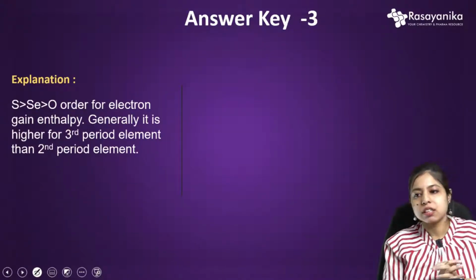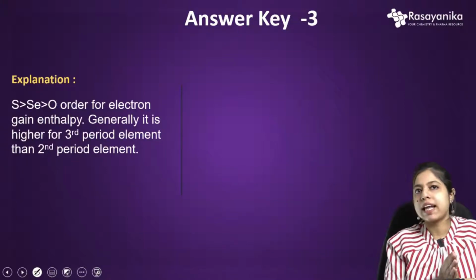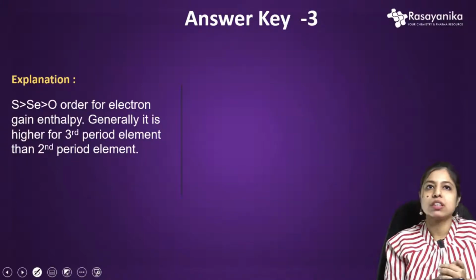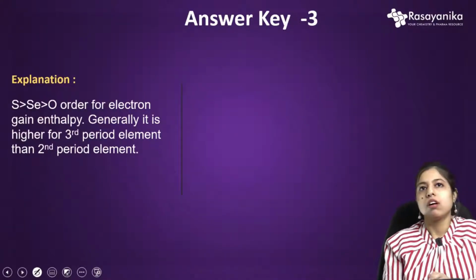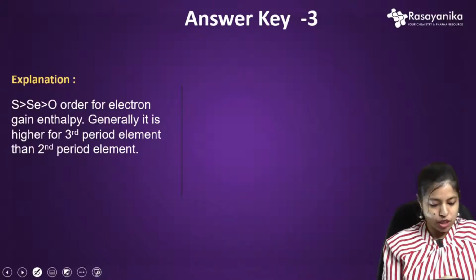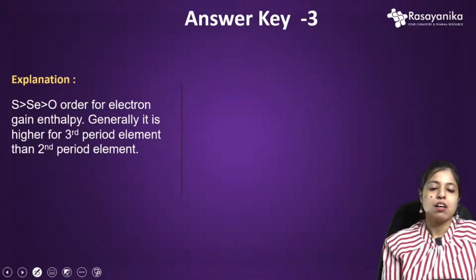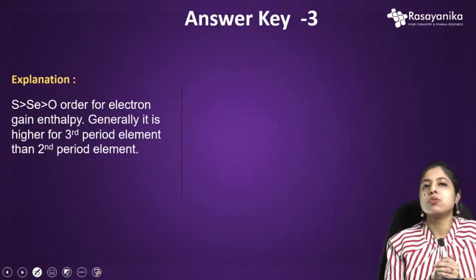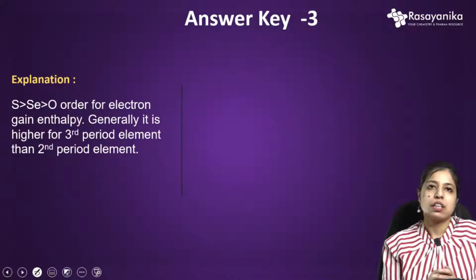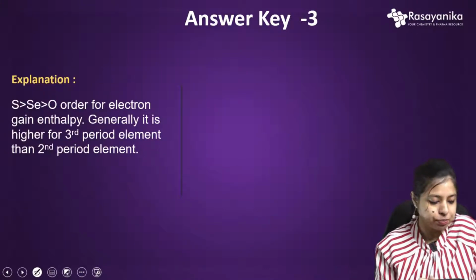If you think in terms of electron gain enthalpy, where the sign is positive, it will be easy for you to answer this question. This is a basic confusion among students. This time CSIR selected some easy questions from inorganic, and used some confusing terms just to confuse you, nothing else.